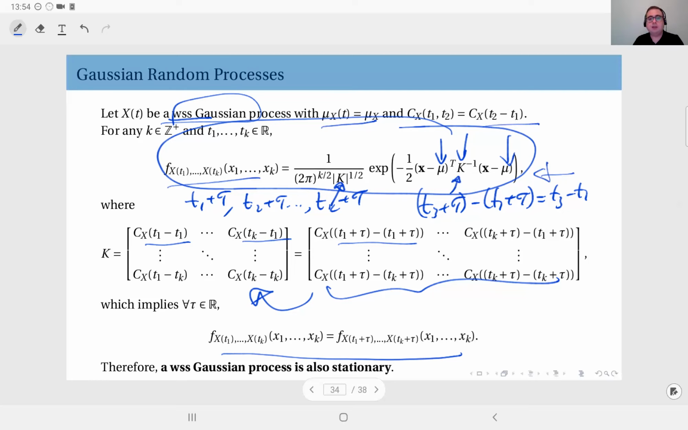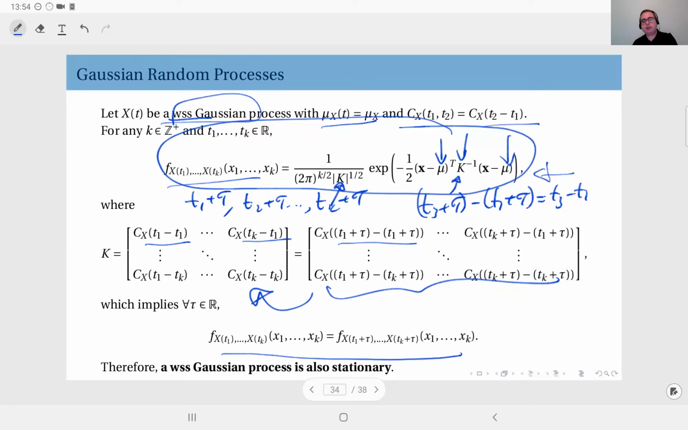This is an extremely useful property of Gaussian random processes. In general, wide-sense stationarity does not imply stationarity in the strict sense, obviously. It's the other way around. If you have strict sense stationarity, you have wide-sense stationarity. But it's not the case that a wide-sense stationary process is strict sense stationary. No. But only in the case of a Gaussian process, when a Gaussian process is wide-sense stationary, it is also guaranteed to be strict sense stationary.